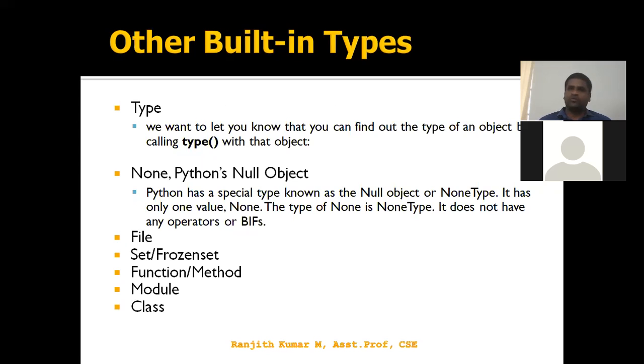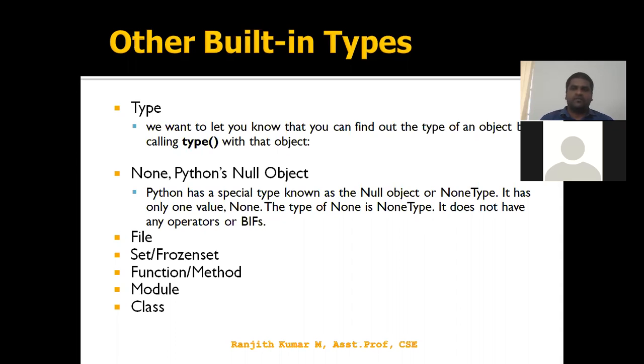A set is the same as a list, but it supports only unique data. It does not have duplicate data. If I create a set with 1 2 3 3 3 4 4, it returns only the unique values, not the duplicates. It accepts only unique values. Repeated values are not accepted in Python sets. There are two types of sets: mutable sets and immutable sets. The immutable sets are frozen sets. We are going to learn the functions and methods.